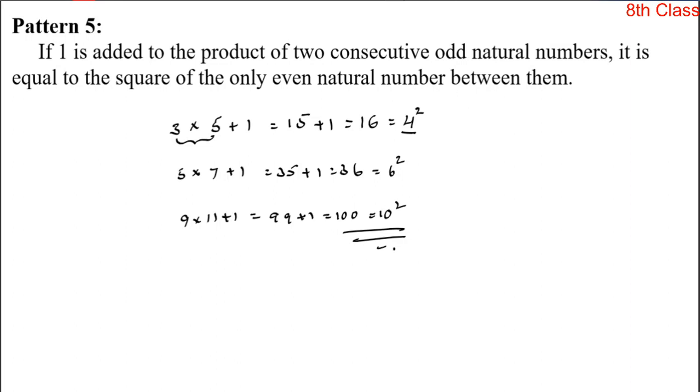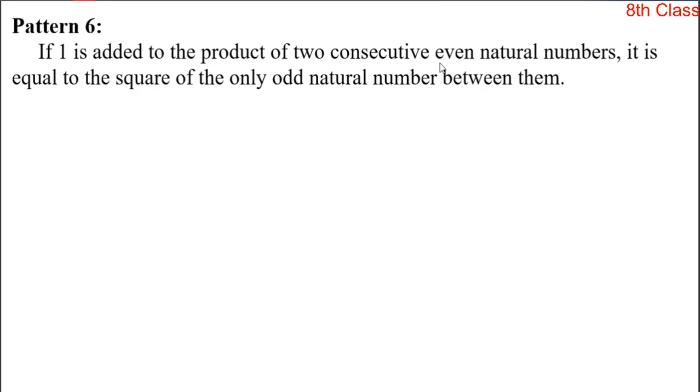Like this, we have one more pattern. If 1 is added to the product of two consecutive even natural numbers, it is equal to the square of the only odd natural number between them. Let us take two consecutive even natural numbers, 2 and 4, multiply them and add 1 to the result. 4 into 2, 8 plus 1, 9, and 9 is the square of 3, and that 3 is the only odd natural number in between 2 and 4.